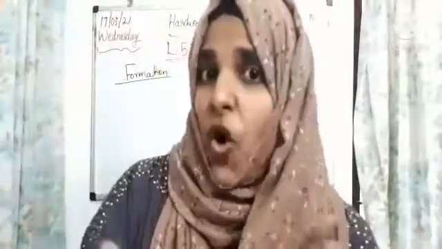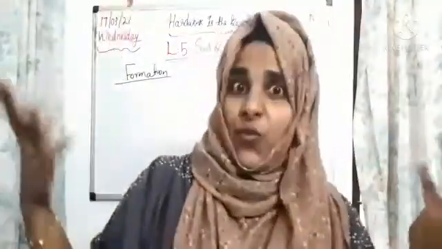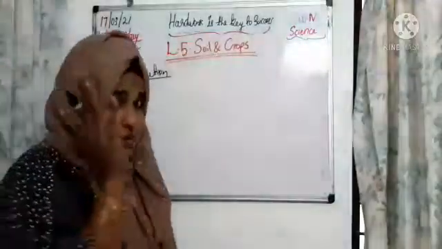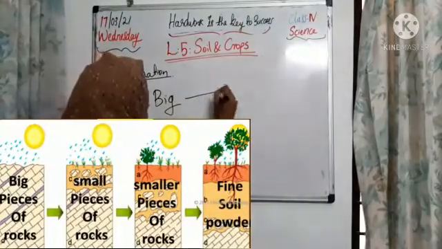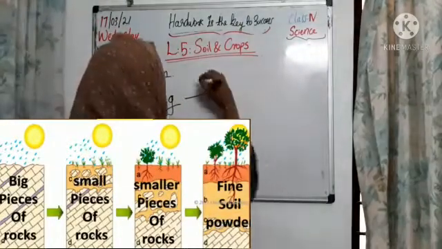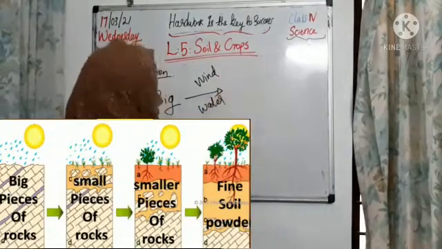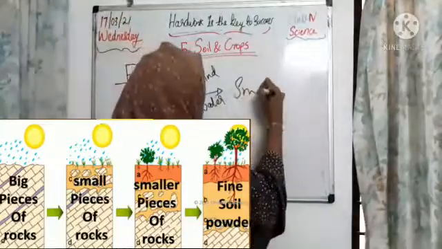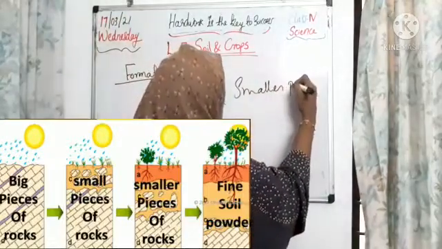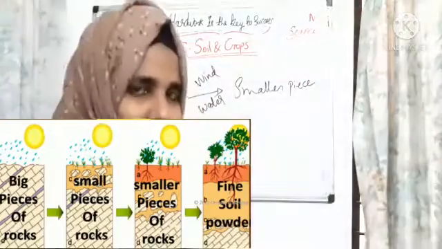Actually, big pieces of rocks are broken down by wind and water into smaller pieces, into smaller pieces, till we get fine powder of sand, okay.